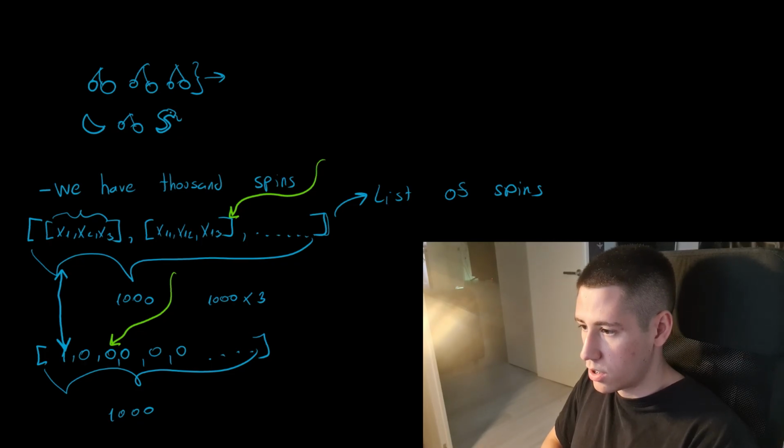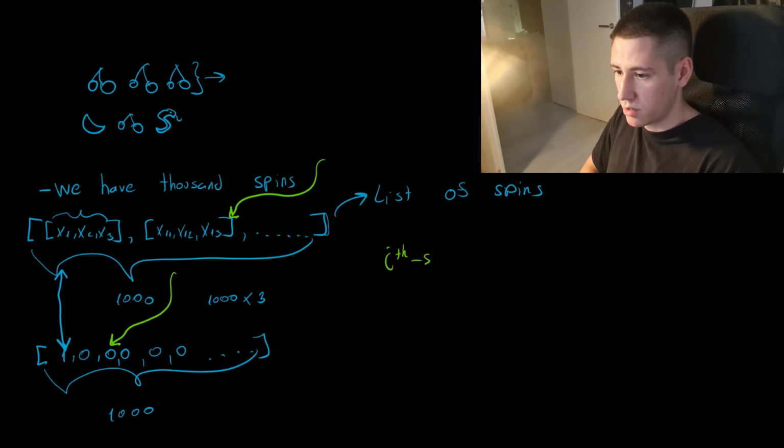We don't want to compare them side by side from the same iteration, for example, the second spin and the second result. We want to train our model on the ith spin and how it correlates to the i plus 1 result.